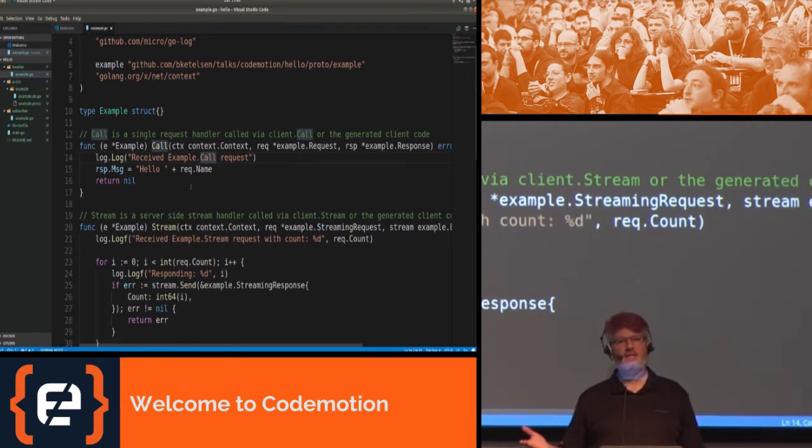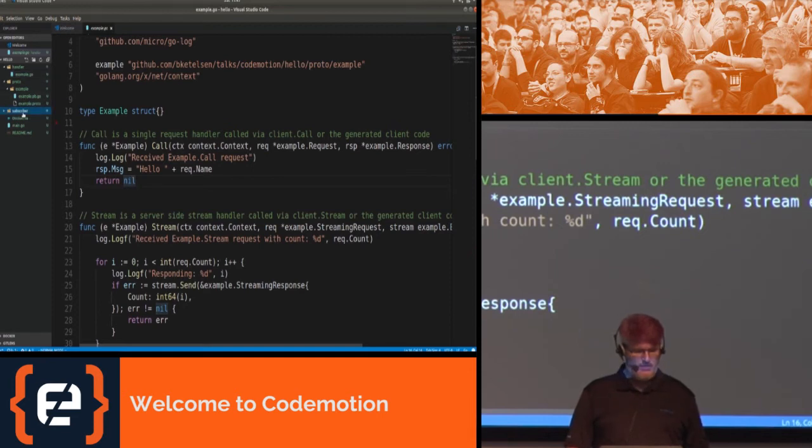Don't embed error messages in the response. Just return an error, and that error will be returned back to the client as a pretty wrapped error message. So in our call function, we log the fact that we've received a request. We set the message in the response type, and then we return nil for no error. Pretty straightforward.